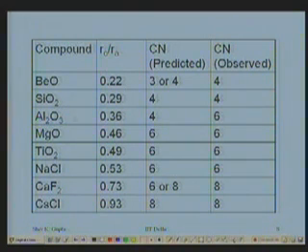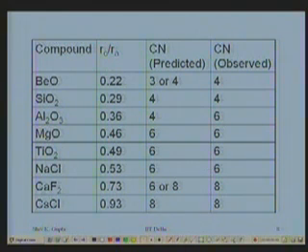Al2O3, radius ratio is 0.36, you expect 4 but you observe 6 because the charge on the aluminum is +3. Magnesium oxide, 0.46, you expect 6, you observe 6. TiO2 0.49, you expect 6, observe 6. Sodium chloride 0.53, expect 6, observe 6.